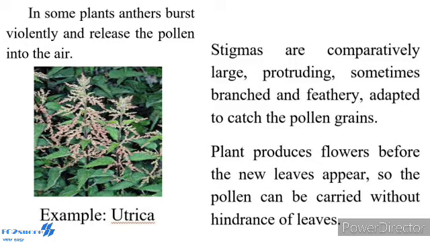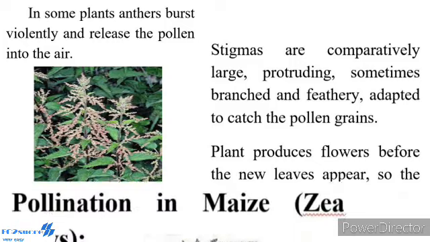Stigma are comparatively larger, protruding sometimes, branched and feathery, adapted to catch the pollen grain. Generally, a single ovule is present. The plant produces flowers before the new leaves appear, so the pollen can be carried without the hindrance of leaves. Discussing about one plant.